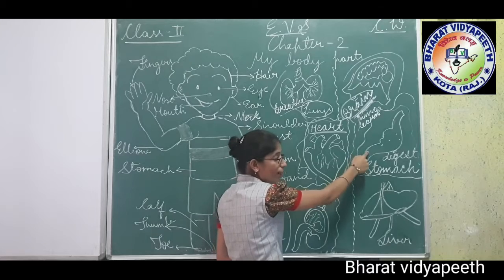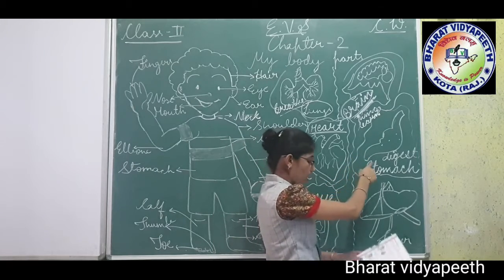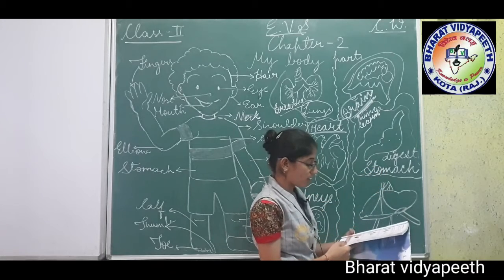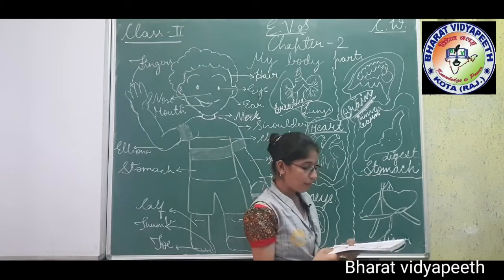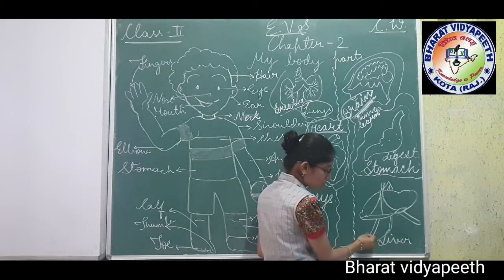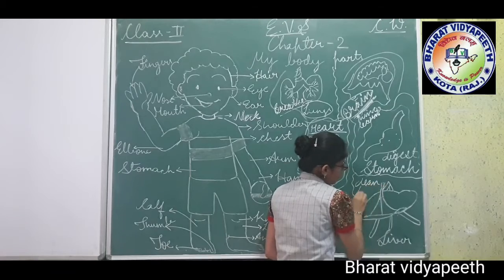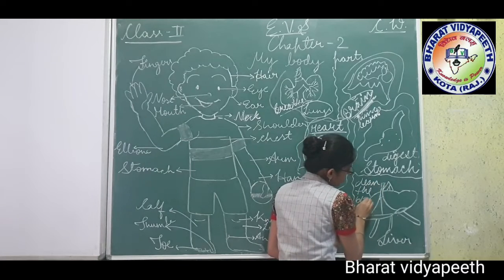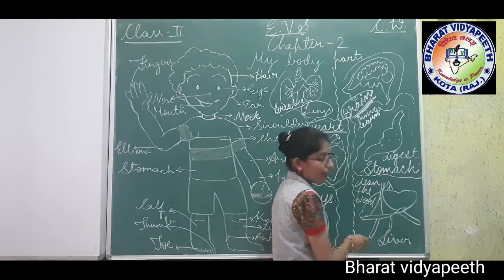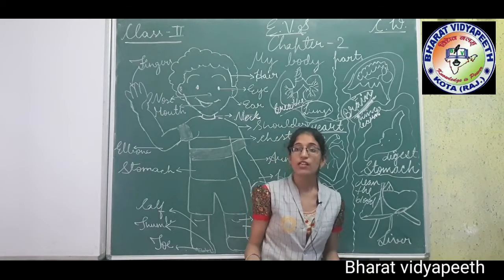This is an internal body part and it helps us to digest our food, children. Now see our next internal body part. The liver cleans the blood. It helps in digestion too. The liver helps us to clean the blood and digest our food.